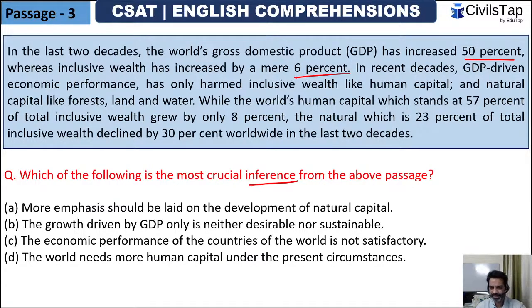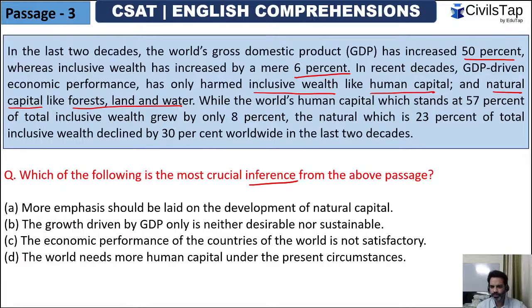Now, in recent decades, GDP-driven economic performance has only harmed inclusive wealth, like human capital and natural capital, like forests, land, and water. So they're talking about that in the recent decades, the GDP-driven performance has only harmed inclusive wealth, like human capital, and natural capital, like forest, land, and water.